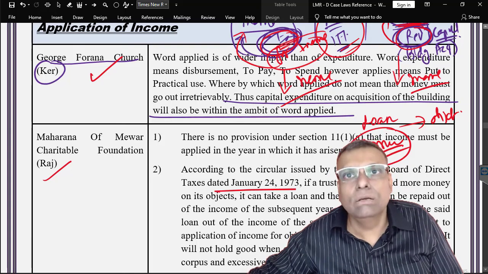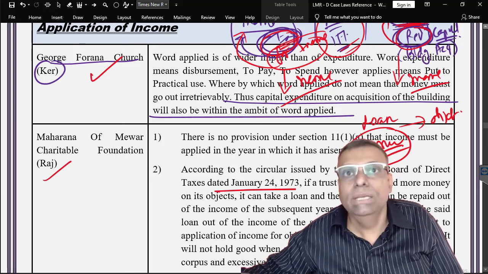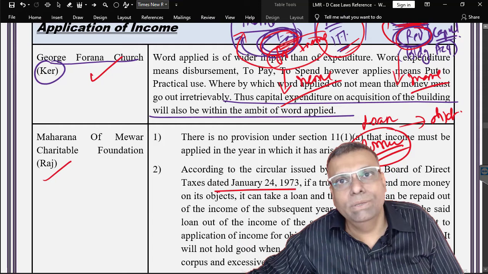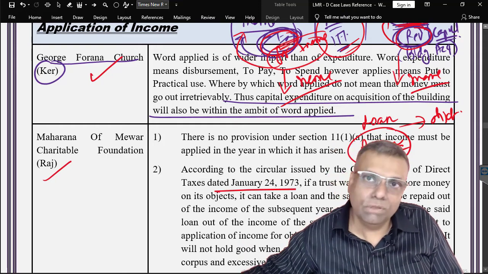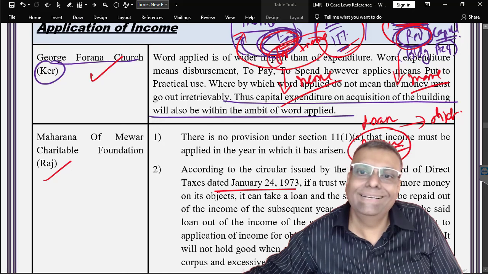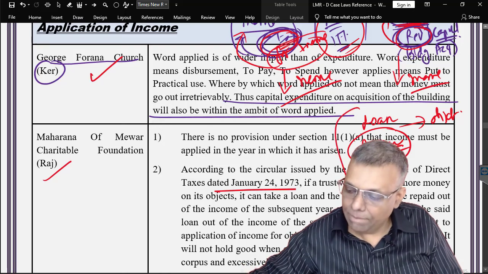It is not the income that you have used it. So the income should be used for the object, then only it will be regarded as an application. So it is borrowed money. Borrowed money used for the object only, but it cannot be regarded as an application. So this is what happened in a particular year.